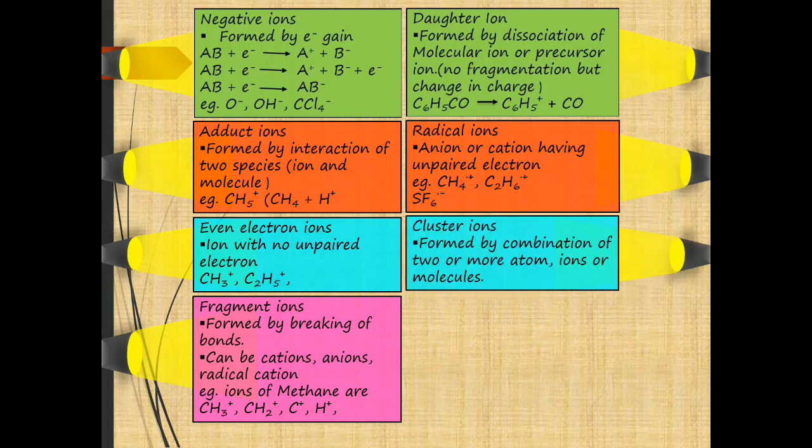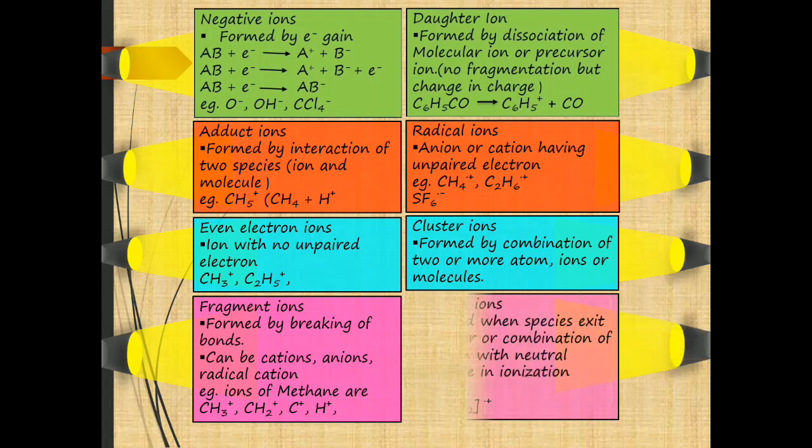Then cluster ion. It is like an adduct ion, but it is the combination of two or more atoms, two or more ions, or two or more molecules. But it is different from adduct ion. Adduct ion is the combination of an ion and a molecule, but cluster ion is the combination of atoms, ions or molecules. This is about the cluster ion.